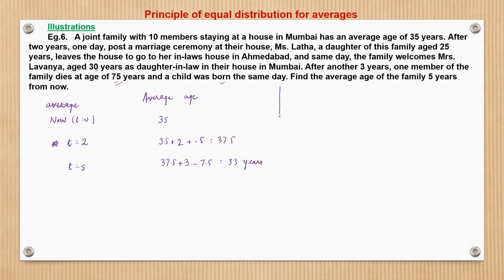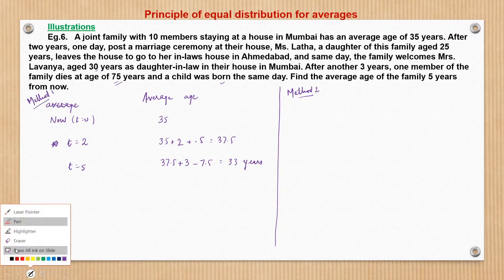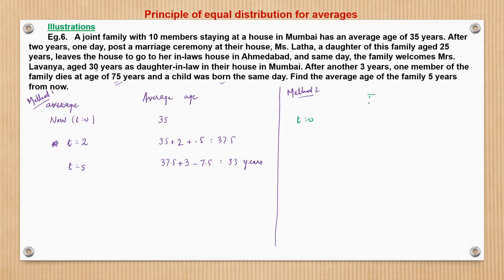Another way would be to see in terms of total age. This we saw in terms of average. Now at t is equal to 0, what is the total age of the family?